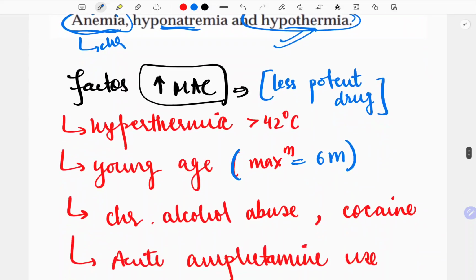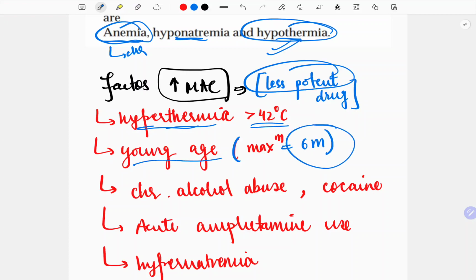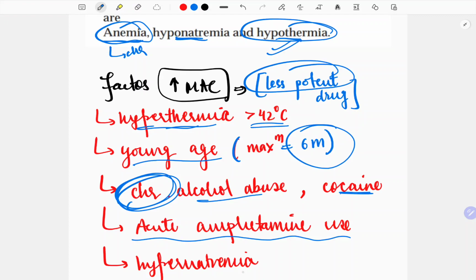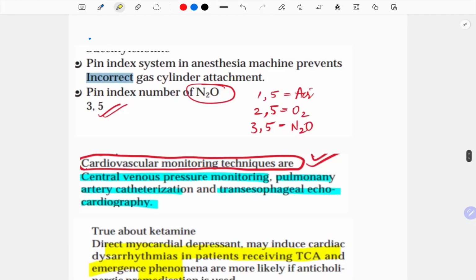The factors increasing the MAC are hyperthermia, so these make the drug less potent. Hyperthermia more than 42, young age, maximum at 6 months. I showed you the table, right? Chronic alcohol abuse and chronic cocaine, acute amphetamine use and hypernatremia, and also certain drugs I showed. Just remember one point, thyroid levels will have no effect on the MAC.